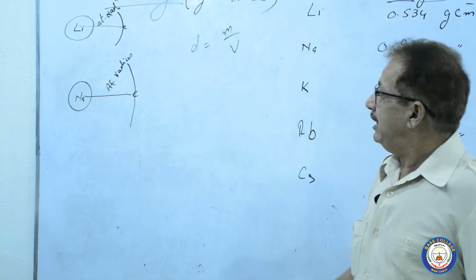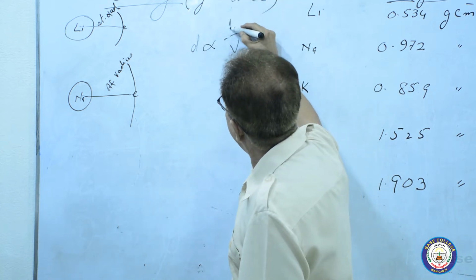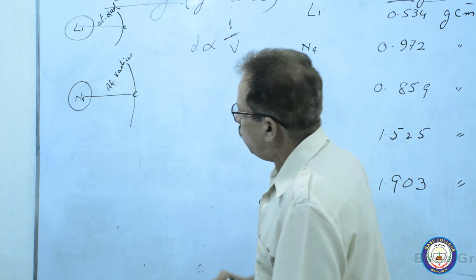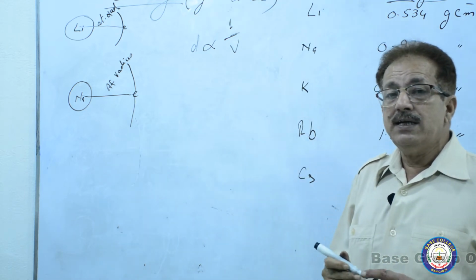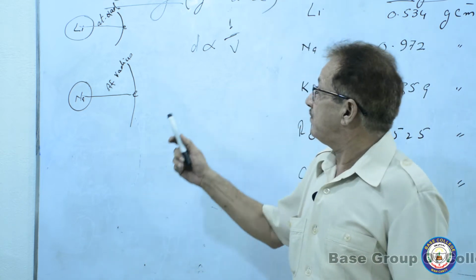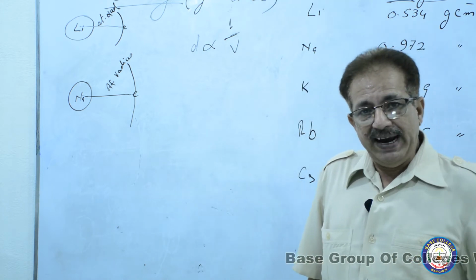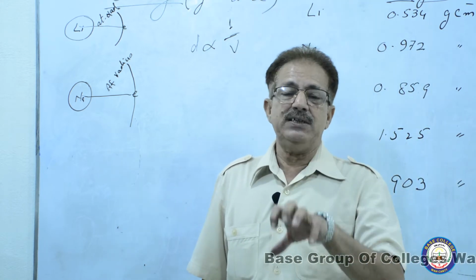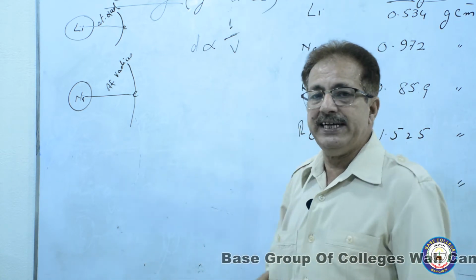If I take only v, density is directly proportional to 1 over v, or density is inversely proportional to v. Now listen carefully. When we say direct relation, directly proportional, then we have to write 1 by v.